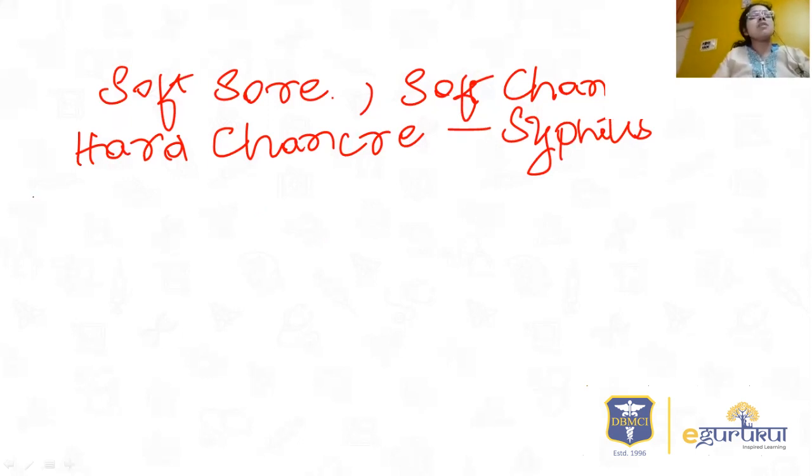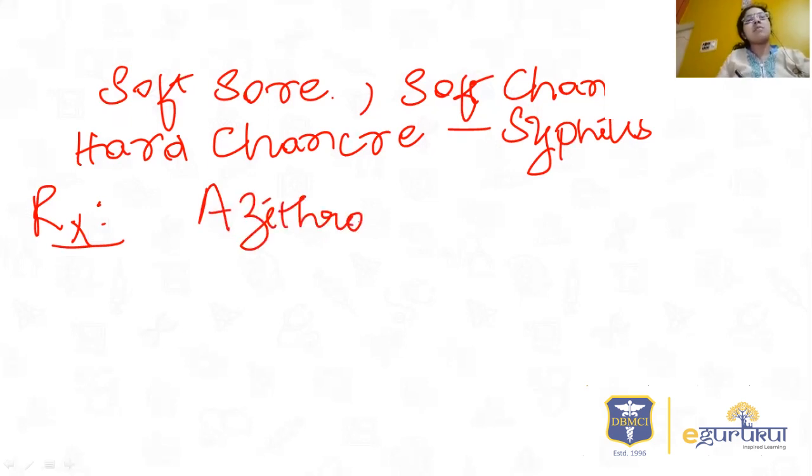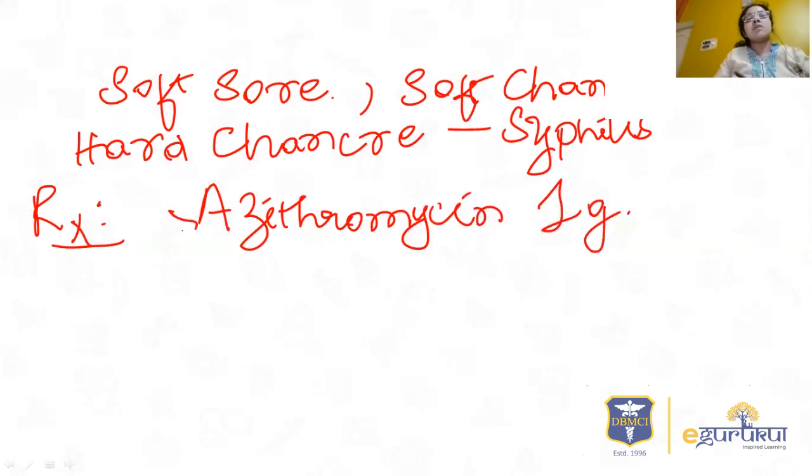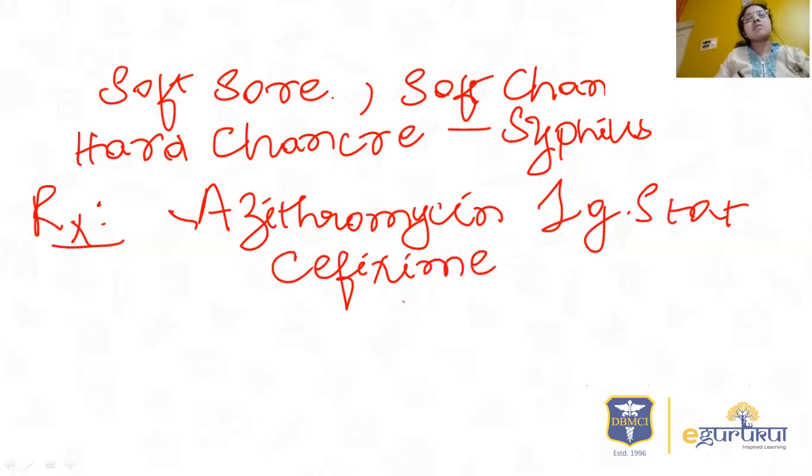So one more thing is treatment is mainly by azithromycin 1 gram, which is a single dose, or you can give cefixime, erythromycin, and ciprofloxacin in different doses.